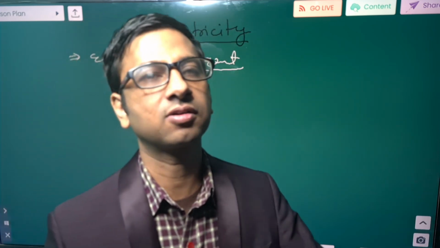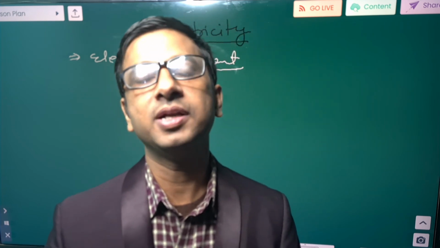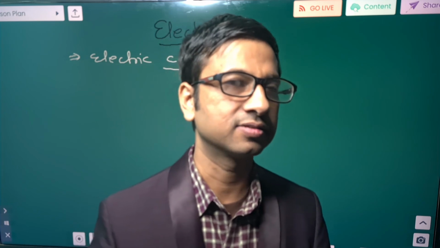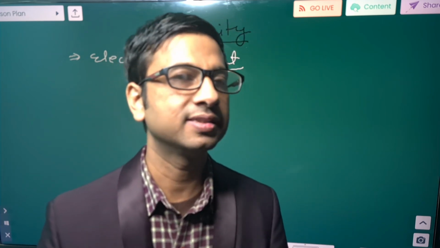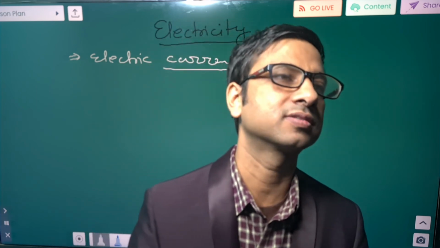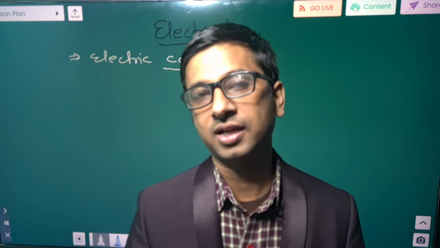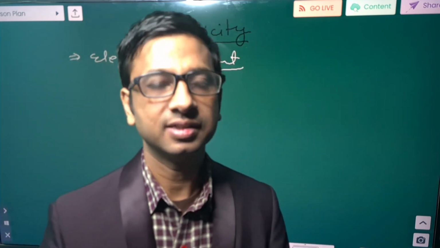The movement of electrons in the opposite direction we take as the movement of electric current. It is pure convention, nothing else. Hope you will be able to understand this topic: what is electricity, how it works, what causes electricity to move, what is an electron, what are free electrons. If you have any question, please drop it in the comment section. Thank you very much.